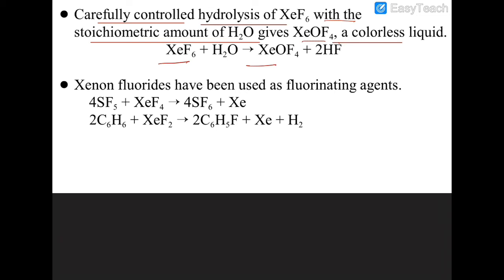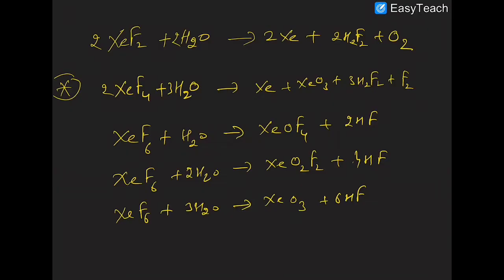Xenon fluorides have been used as fluorinating agents. When SF4 reacts with XeF4, then SF6 is formed due to the fluorination of SF4. Similarly, when XeF2 reacts with benzene, you have formation of fluorobenzene along with formation of xenon and hydrogen fluoride. That is a very, very important reaction, and you have to memorize it.